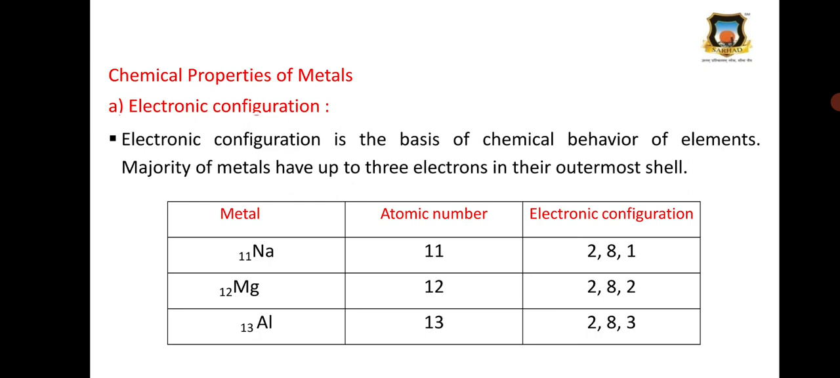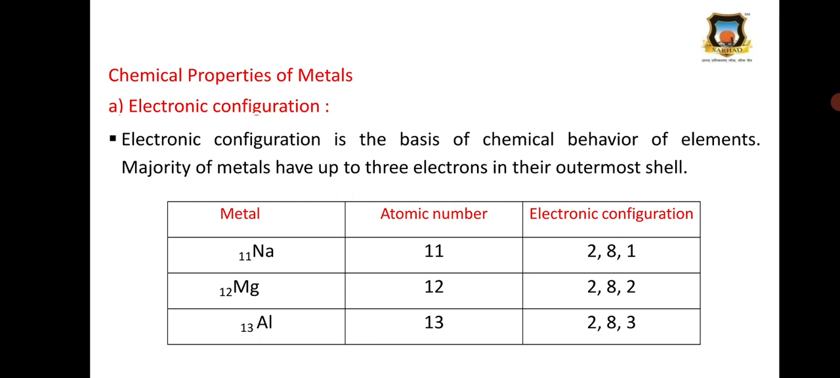So metal, then atomic number, then its electronic configuration. First are sodium, magnesium and aluminum. The atomic number of sodium is 11, the atomic number of magnesium is 12, and the atomic number of aluminum is 13. The atomic number is the number of protons present in the nucleus of that element.